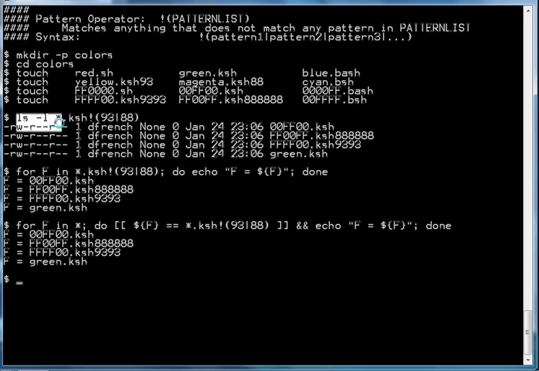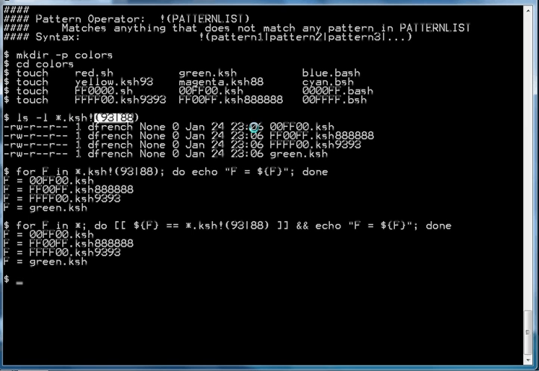If we use this with the ls command, we can see that star.ksh is going to match anything that ends in .ksh. We can also extend that capability with the bang pattern operator by saying bang 93 or 88, which means it's going to match anything that does not match the patterns in this list.